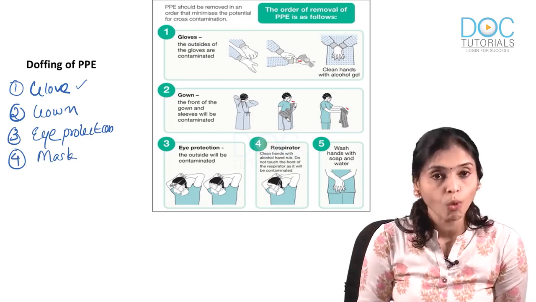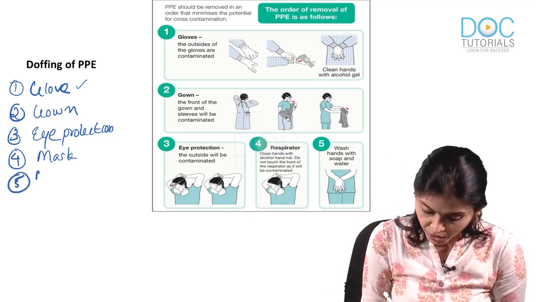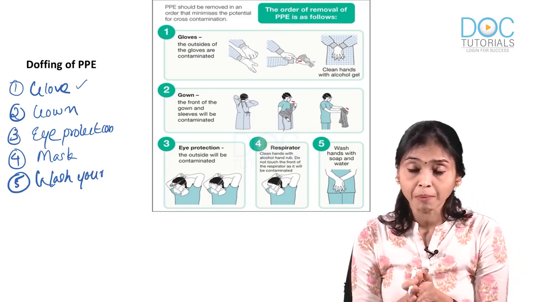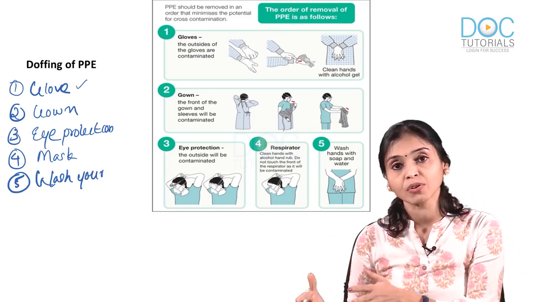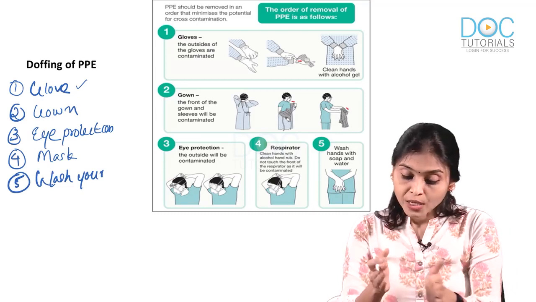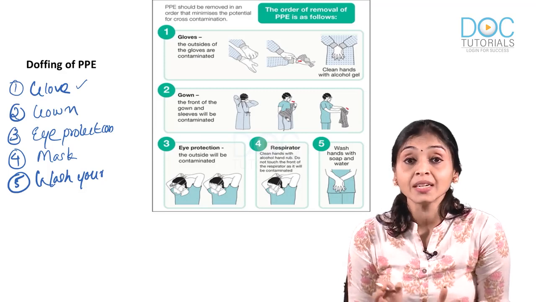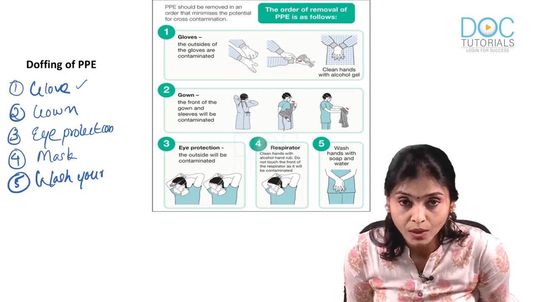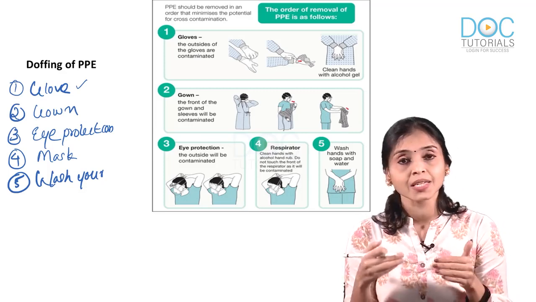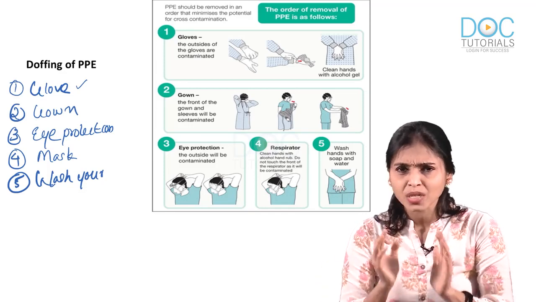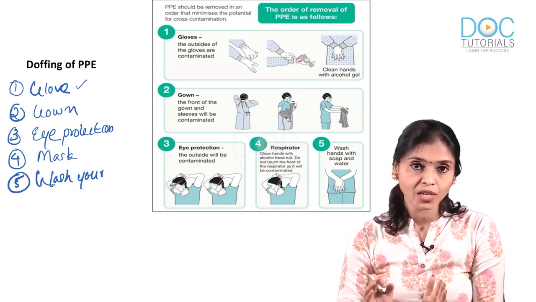After that, you wash your hand. So, after removing the glove, you use some rub, then you do the rest, and once you are finished, you wash your hand. So, these are the steps in donning and doffing, which you can expect this year as well. Okay, are you with me? What I told you was the CDC guideline. Different books are giving different guidelines, but you stick on to something which is international.